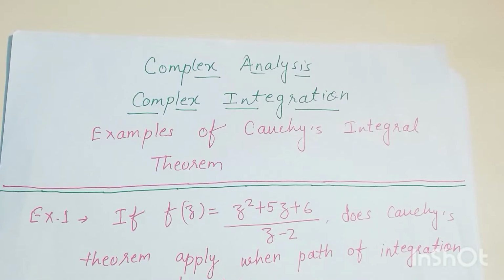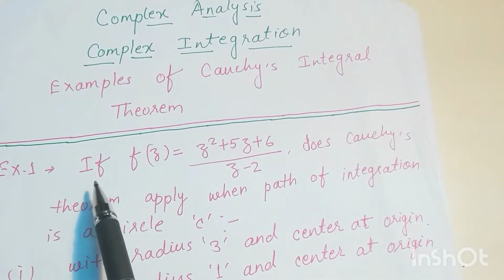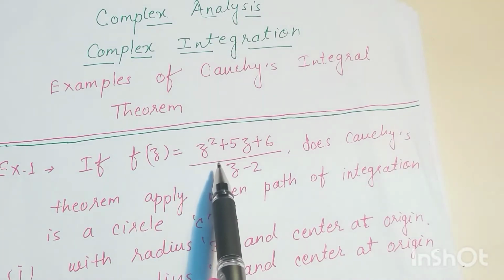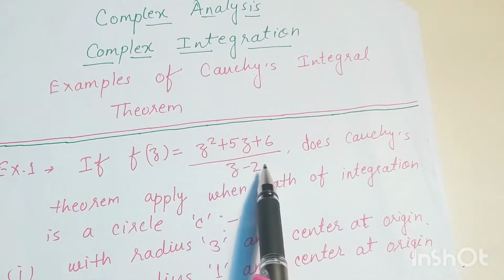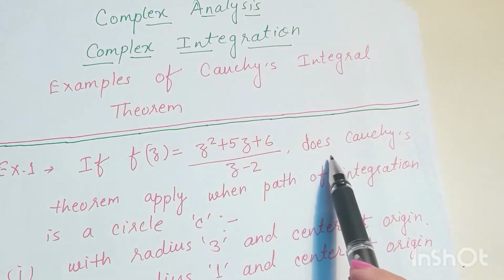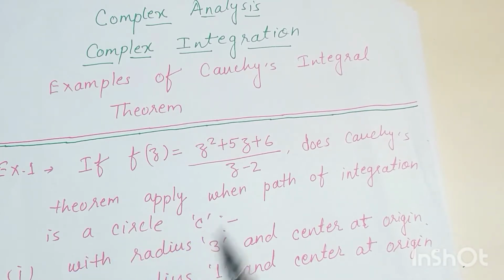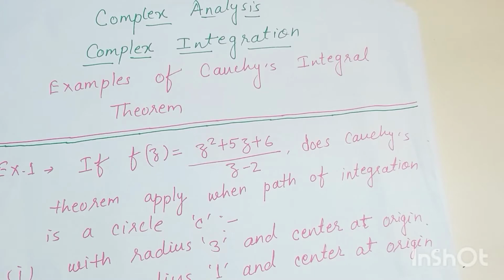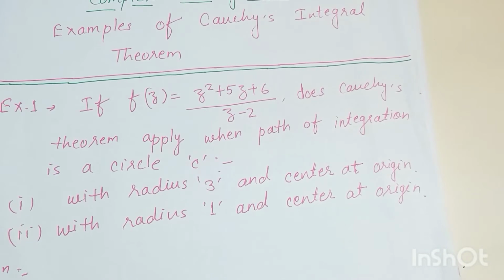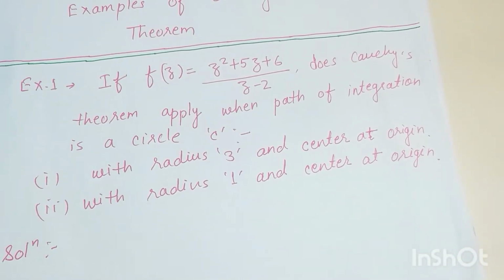Today we'll see some examples based on Cauchy's integral theorem. Our first example is: if f(z) is equal to (z² + 5z + 6) divided by (z − 2), does Cauchy's theorem apply when the path of integration is a circle C? Our first case is with radius 3 and center at origin, and in the second case the circle is with radius 1 and center at origin. So now we see the solution.